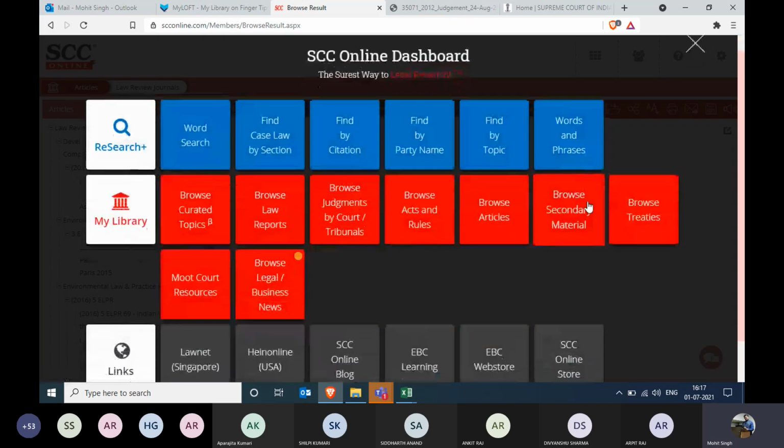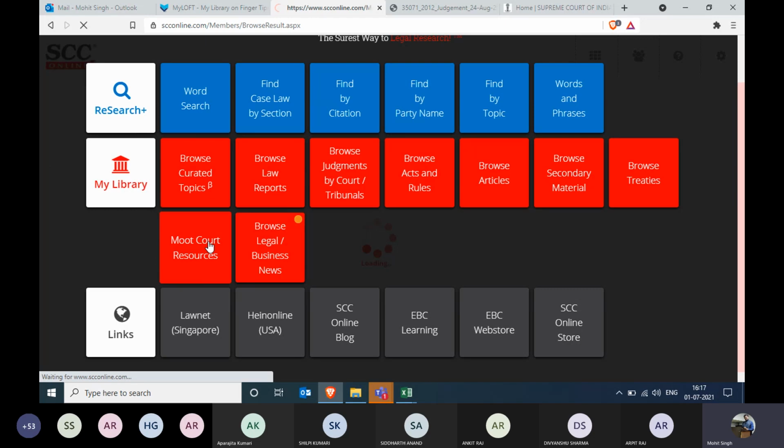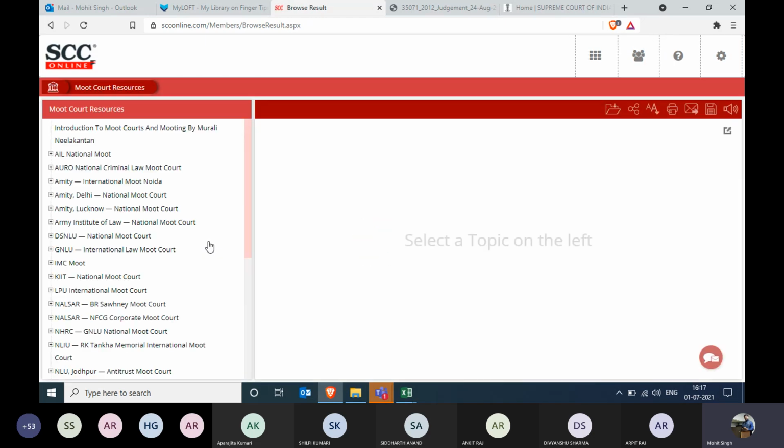Now, going back, we can skip the browse secondary material, which contains the bills in parliament, the reports of commissions and committees, and some other secondary materials. We can focus over here, that is moot court resources. Now, moot court resources is very important for the first year or for whichever year students who are preparing themselves for the moot court competitions.